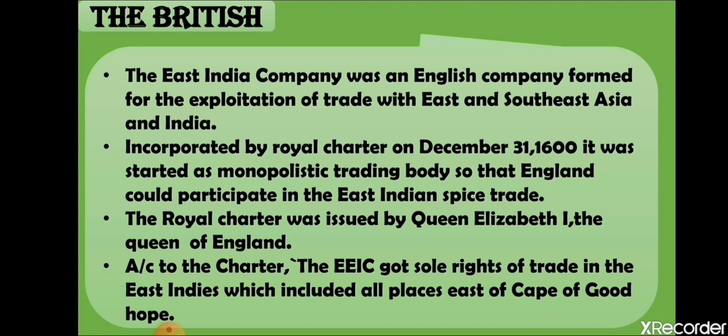When the EIC, or the English East India Company, came to our country, India was under the Mughal rule. Aurangzeb, the last powerful ruler, was on the throne. He established control over a very large part of Indian territory, with its center in Delhi.